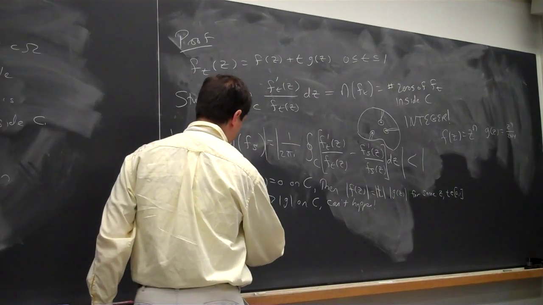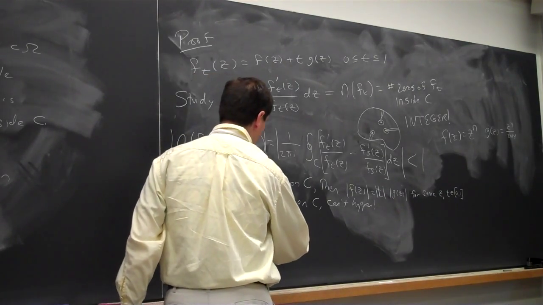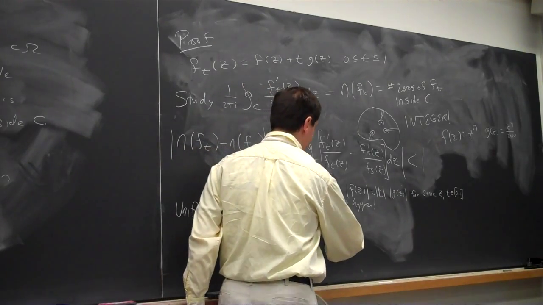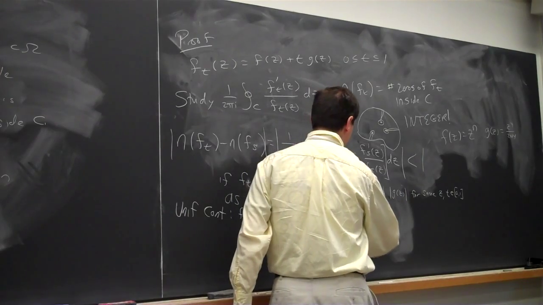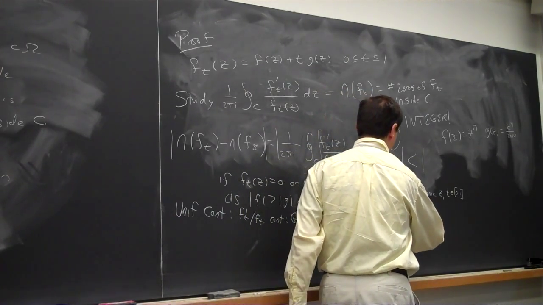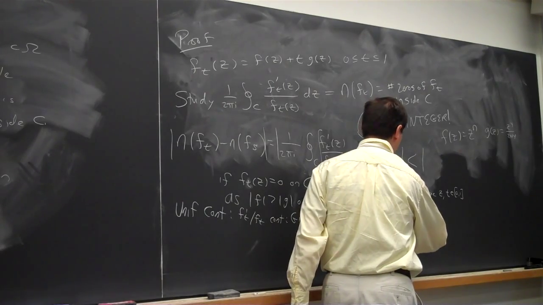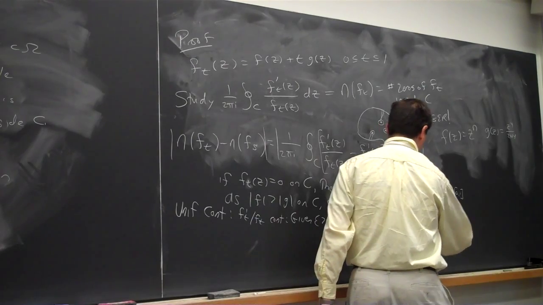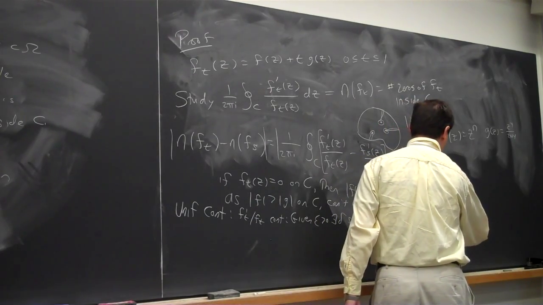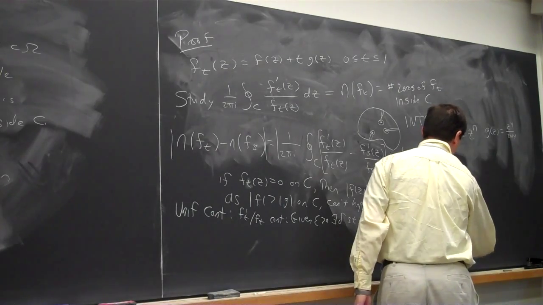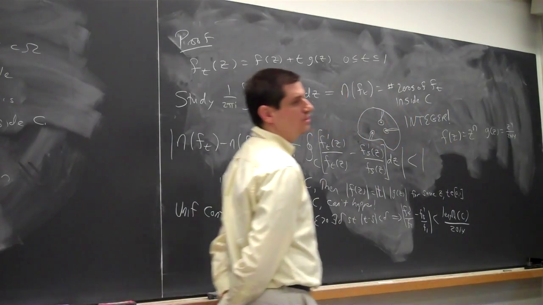You know, ft prime over ft is continuous. Given epsilon greater than 0, there exists a delta such that t minus s less than delta implies ft prime over ft minus fs prime over fs is less than the length of C divided by 2014. Do I need to divide by 2014?